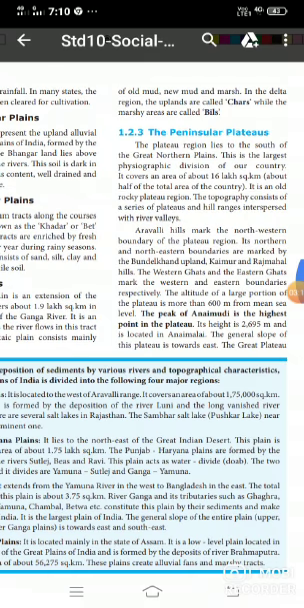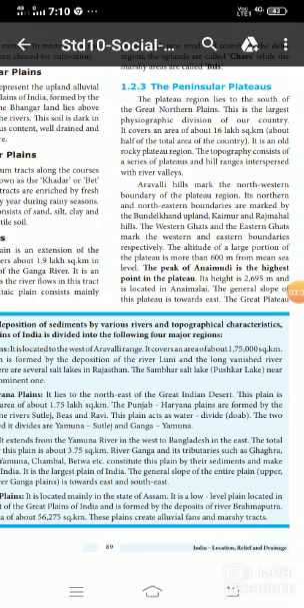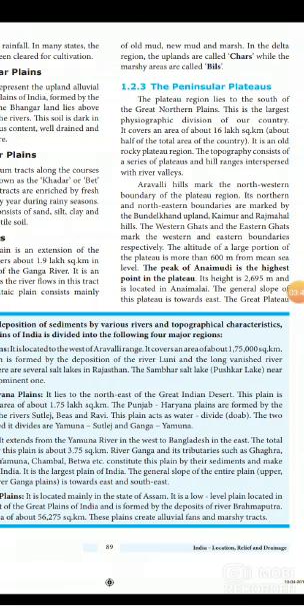Next one, the Peninsular Plateau. The plateau region lies to the south of the Great Northern Plains. This is the largest physiographic division of our country. It covers an area of about 16 lakh square kilometer, about half of the total area of the country. It is an old rock plateau region. The topography consists of a series of plateaus and hill ranges interspersed with river valleys.